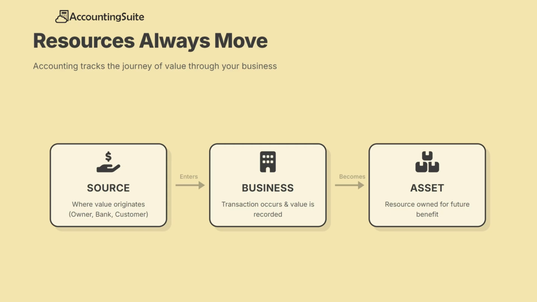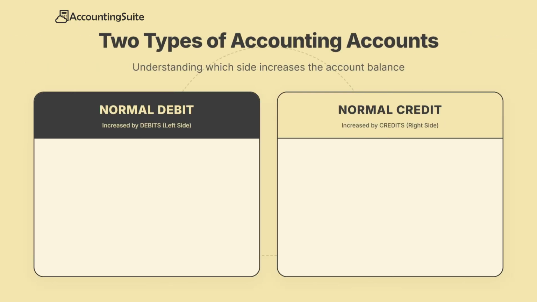To make the system work, accounting divides accounts into two groups: normal debit accounts and normal credit accounts. These groups reflect the role each account plays in the business. Normal debit accounts represent where resources go. These accounts increase on the debit side. They include assets and expenses.